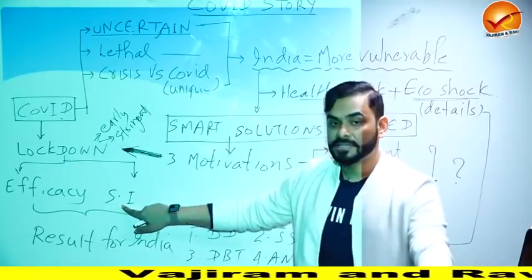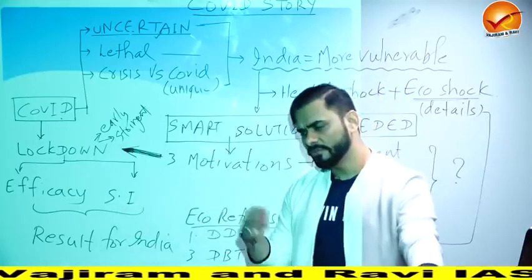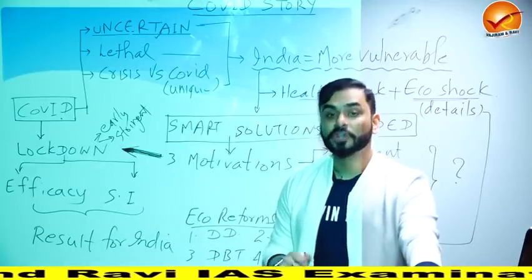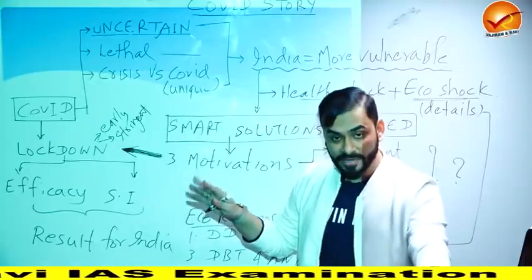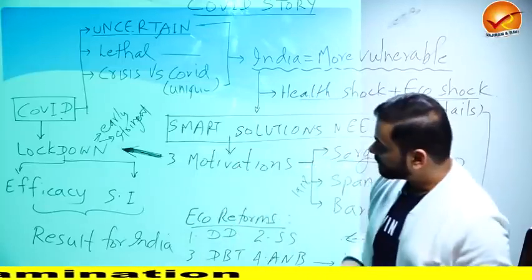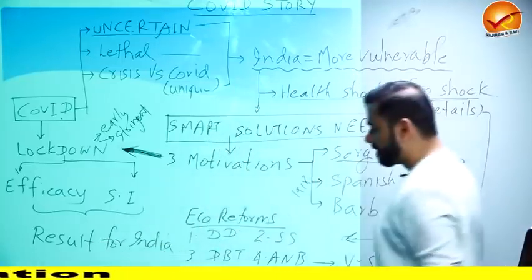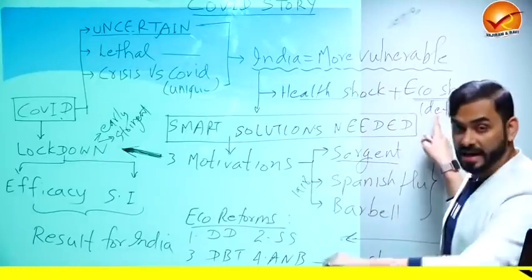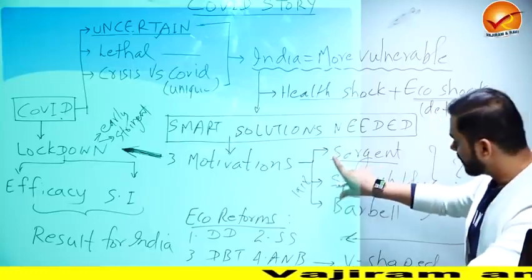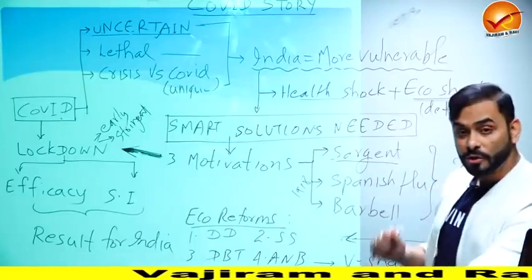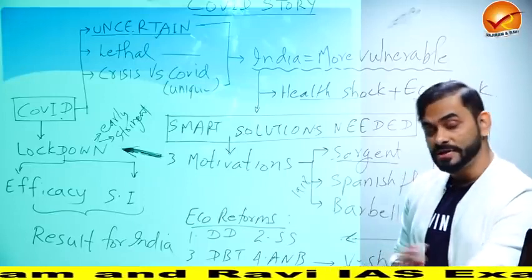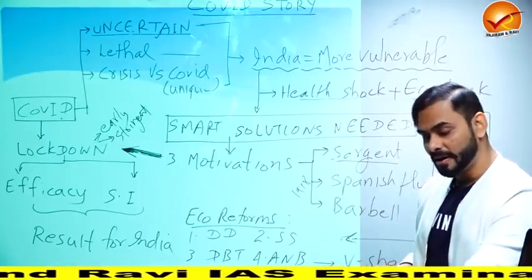This stringency index has already been developed by the Government of India. Plus we are also using one index which has been developed by Oxford. We are using both of these, and we are trying to find out how good or bad the effect of lockdown was. So we'll see the results for India. Now, I told you that we are having an economic shock, and for that we got these three motivations. These three motivations gave us lockdown, but lockdown was a short-term solution. And every problem in the economy that you see would have solutions at three levels: short-term, medium-run, and long-term solution.